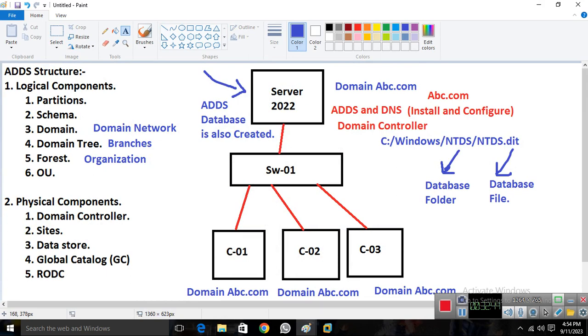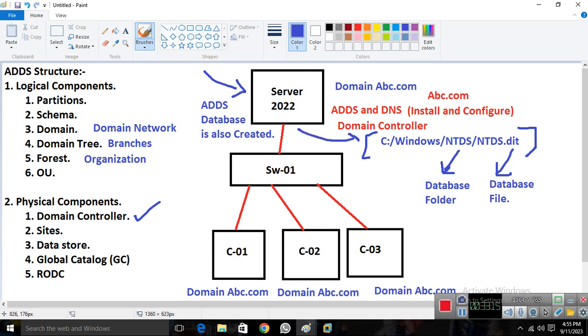Now I think you understand all this, and next the domain controller. Domain controller means a dedicated server which maintains the AD database.